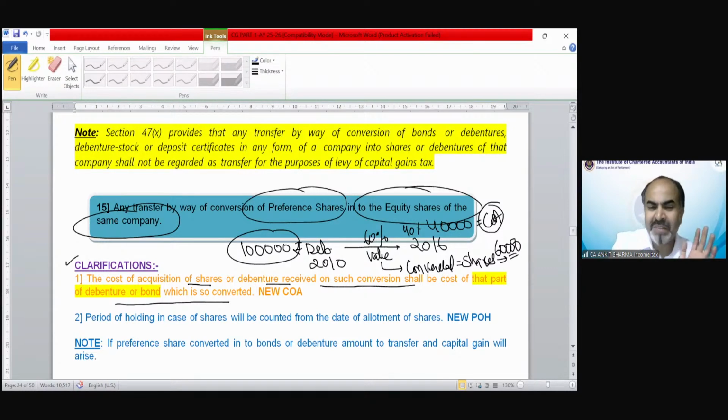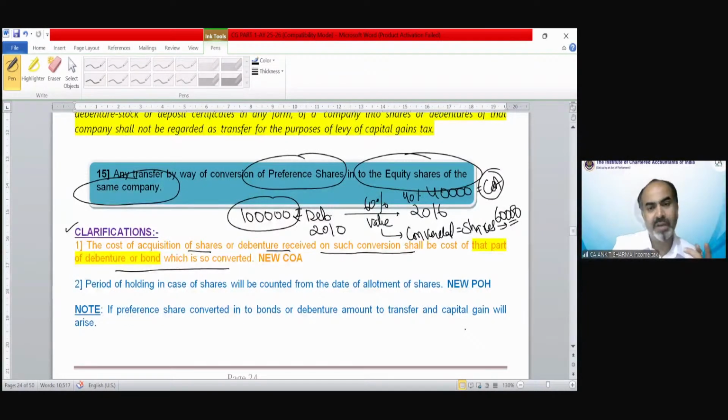So there is no previous owner cost of acquisition case because the assessee is not changing. But the clarification says if any part of that debenture, etc., has been converted into shares, then whatever amount of value has been converted would be the cost for those new shares. And the balance part which has been left would be considered the cost for those specific debentures. I will solve a small question regarding it. Do not worry.